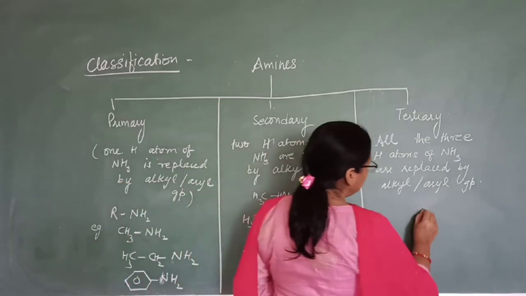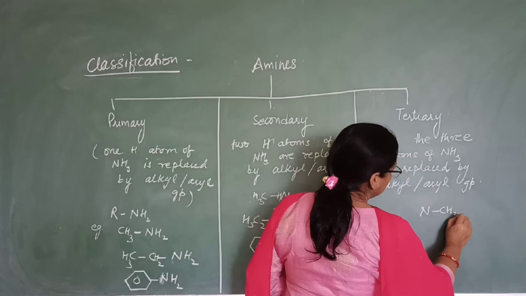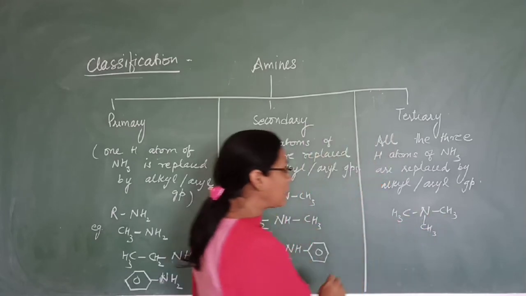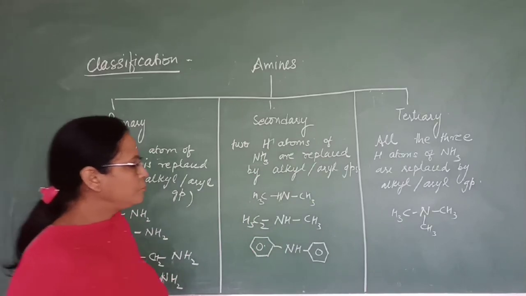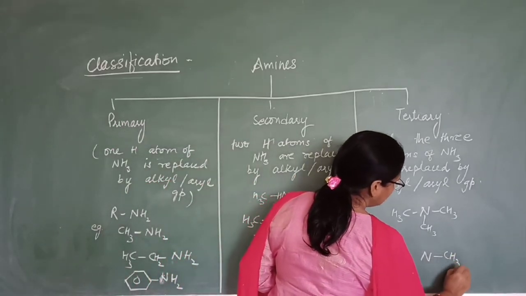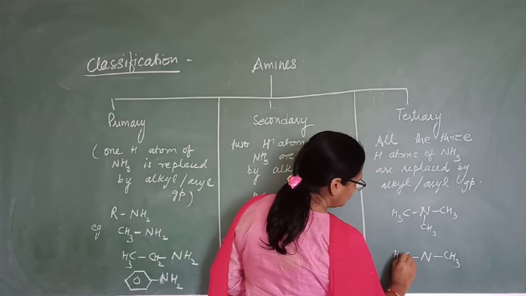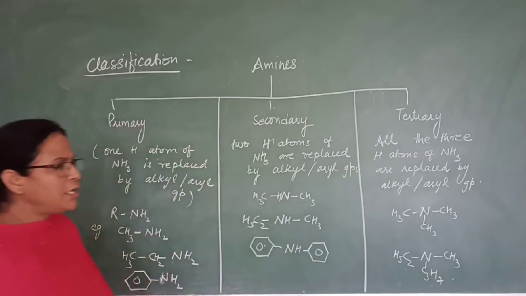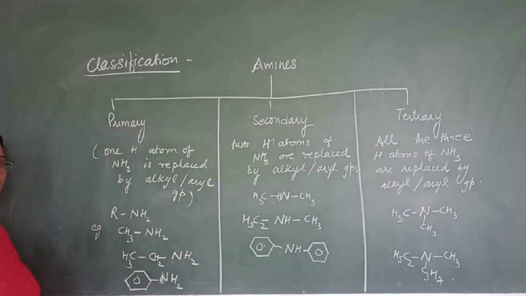So example, this is trimethylamine. Okay. Or we can have different groups also. These all are tertiary amines. Is it clear what is primary amine, what is secondary amine, and what is tertiary amine?